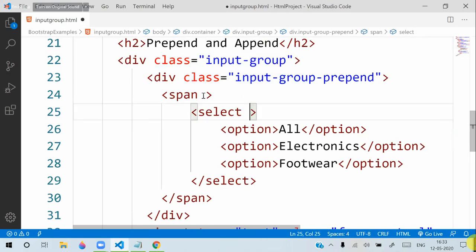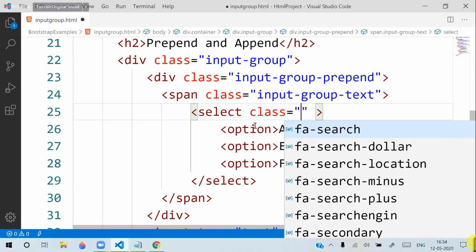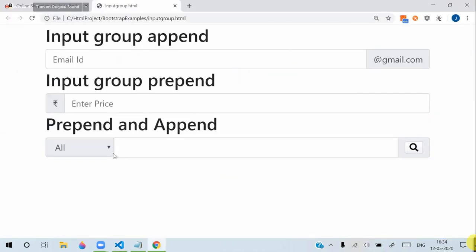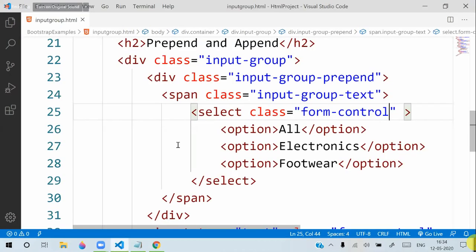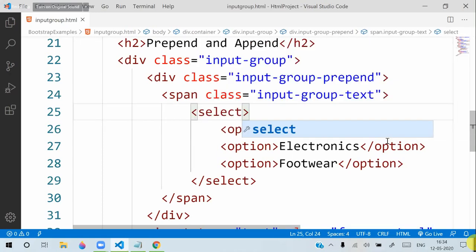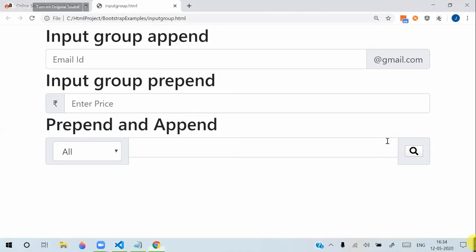Suppose I am using a form control class, because select and all use form control, then it will be like this. So we will not use any form controls, especially when displaying inside the input group, it will disturb. So we are just using a general select drop down. Colors and all we can change for that.